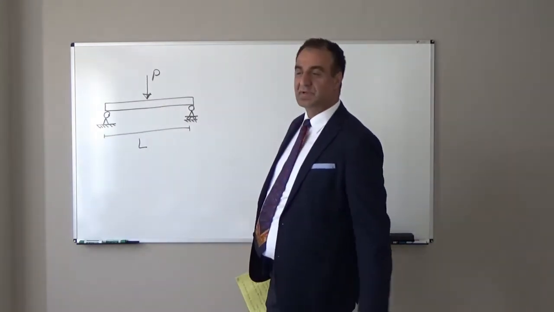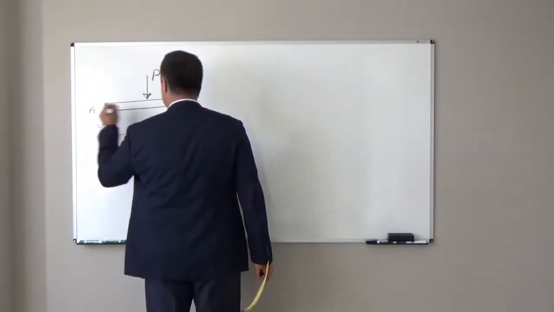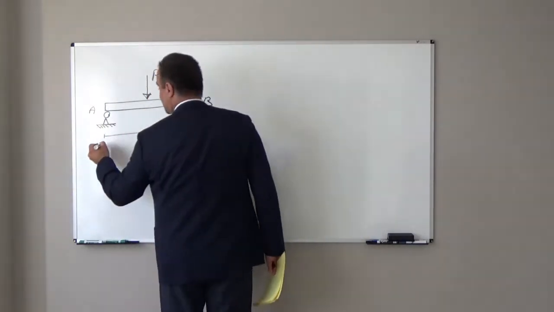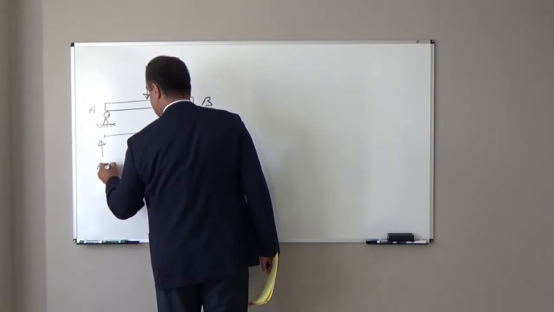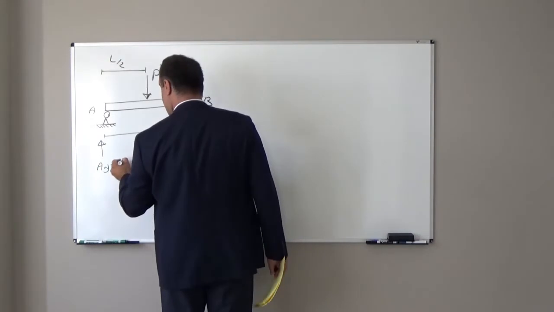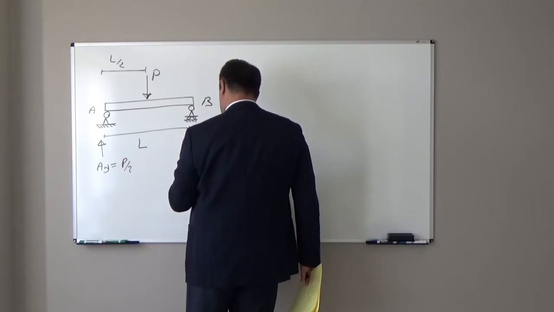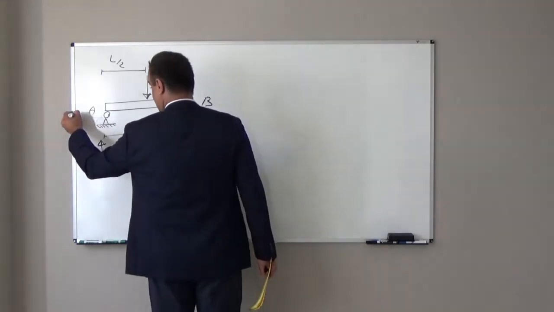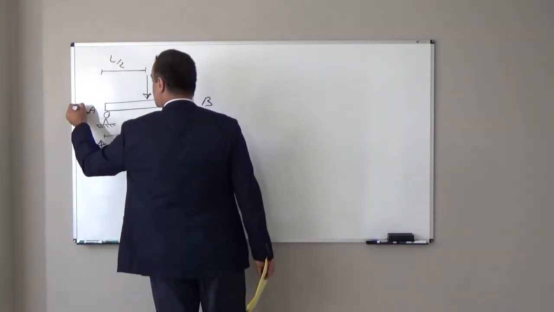In statics, if you remember, we find the reactions. For example, if this is point A and this is point B, the reaction here, AY, if the load is exactly at L over 2, we know the reaction will be P over 2, this reaction again will be P over 2, and this horizontal reaction, because there is no external horizontal load, is equal to 0.